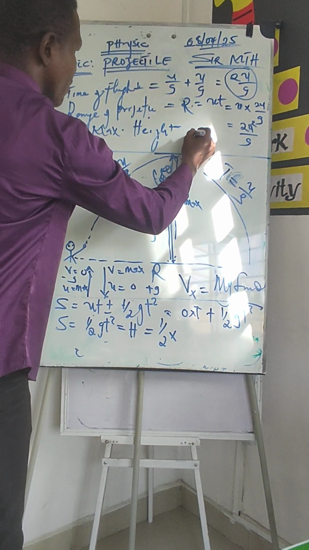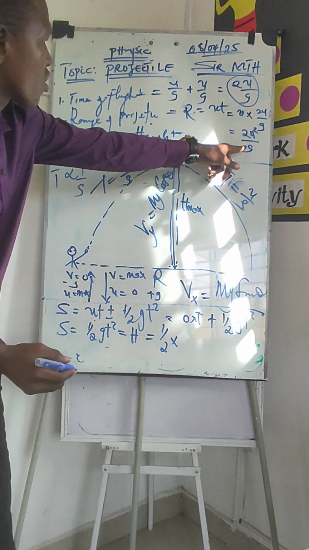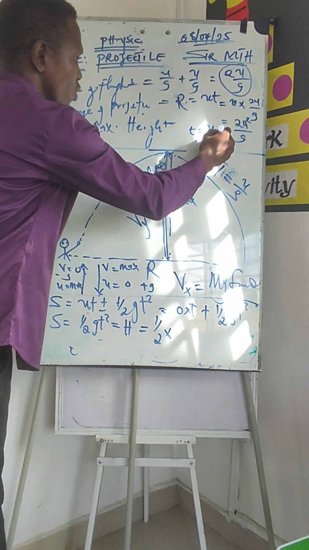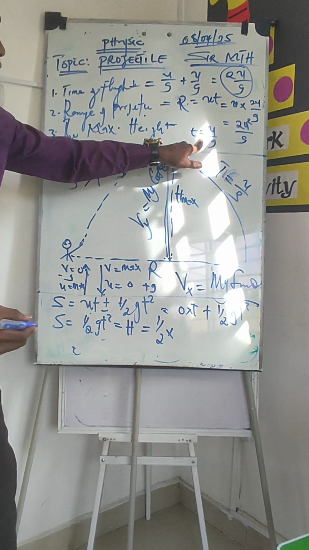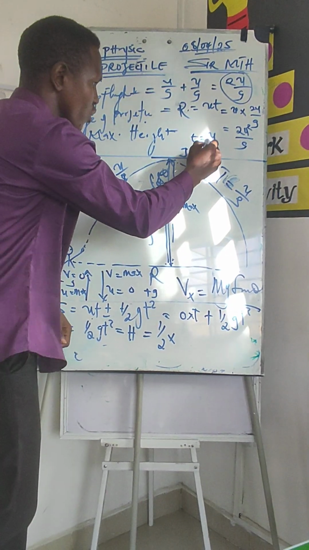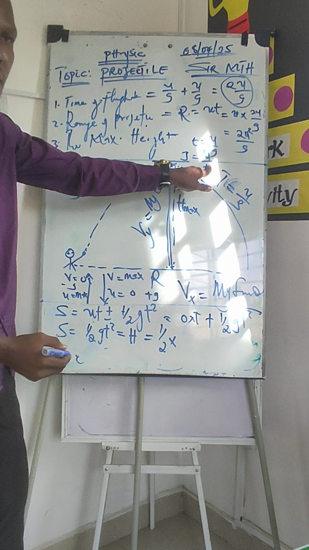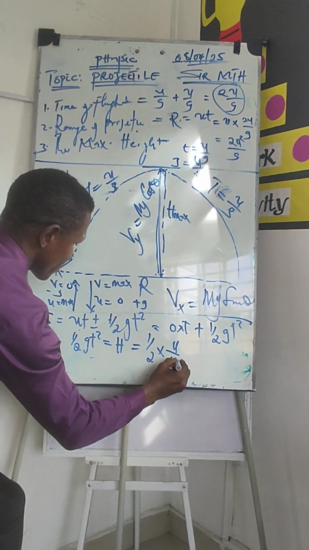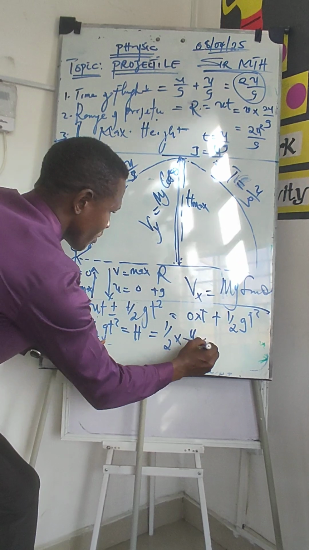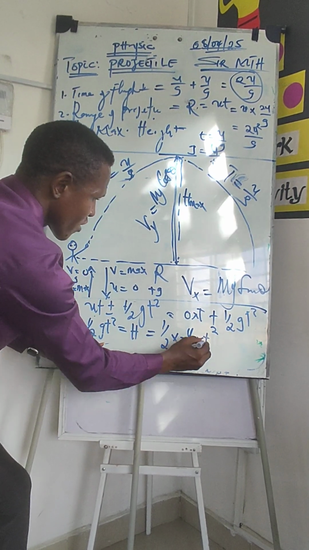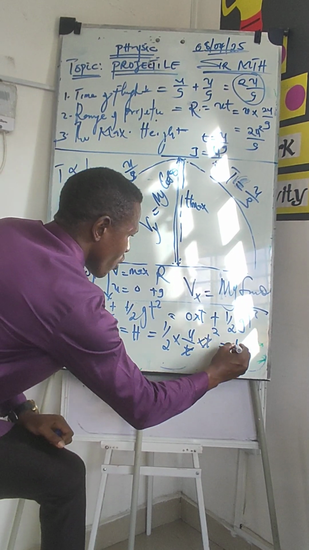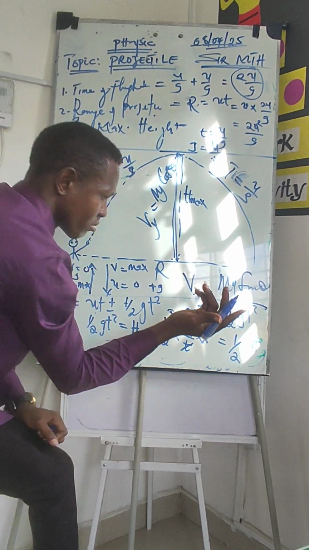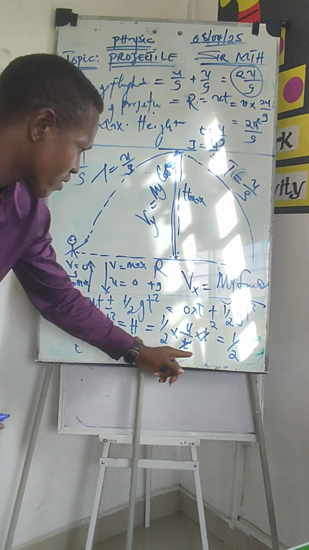If you make g the subject of the formula, given that my t is equal to u over g, we have g equals u over t. So bring it here, we have u over t for g multiplied by t squared. So this cancels this, and then we're having 1 over 2 ut.